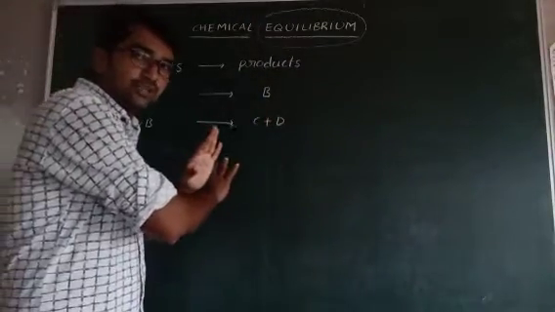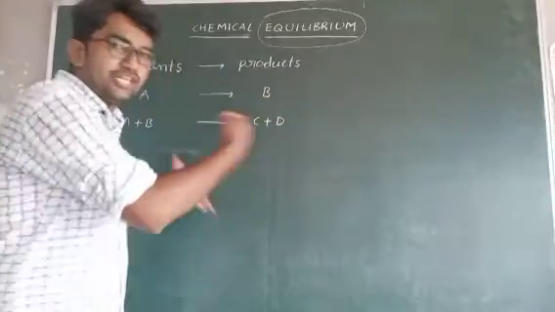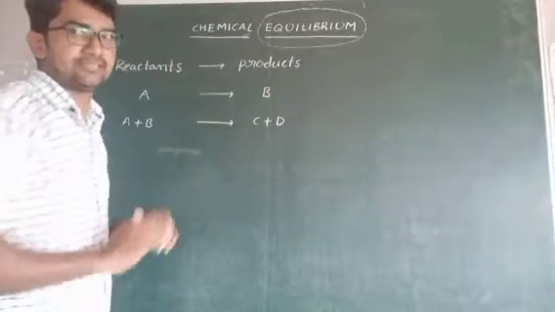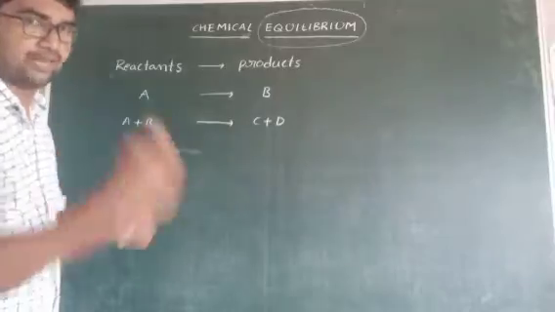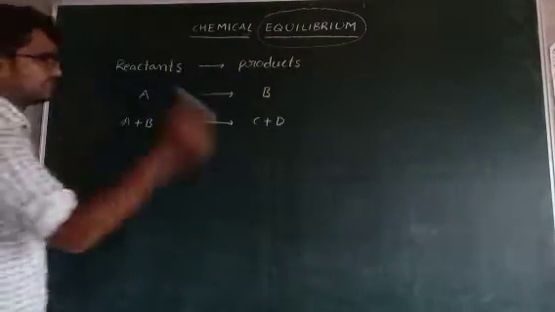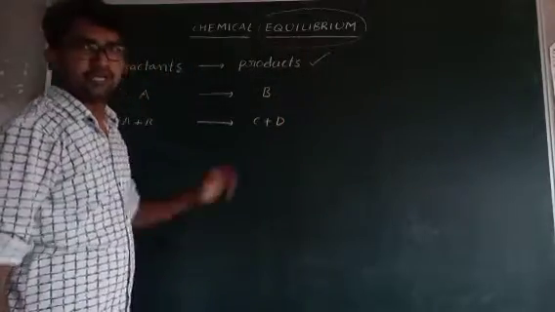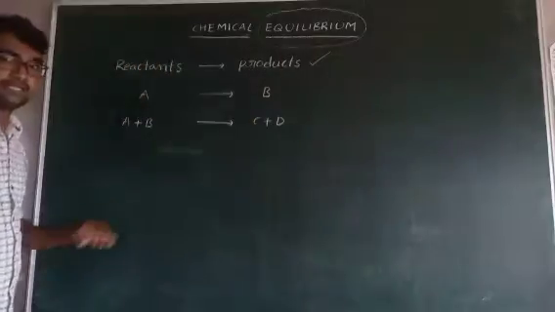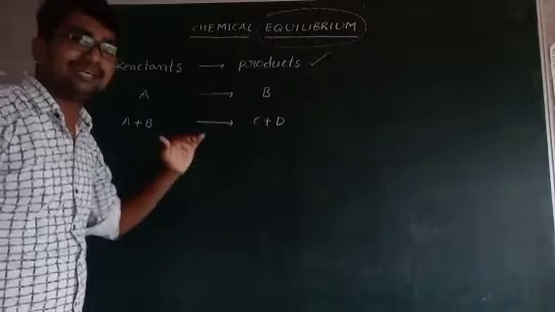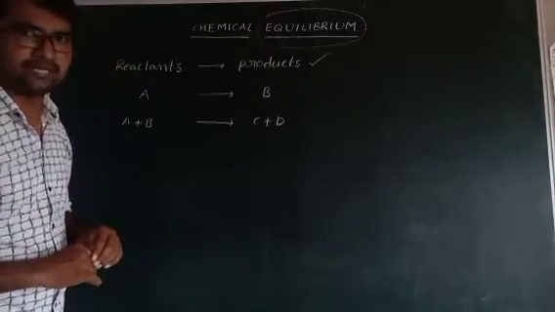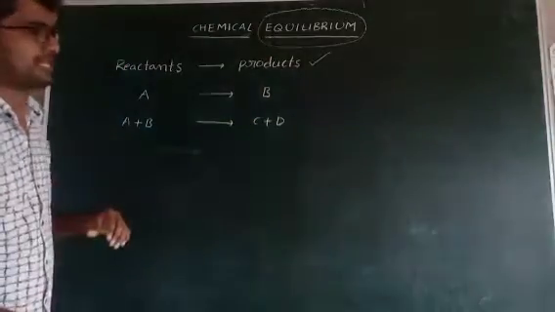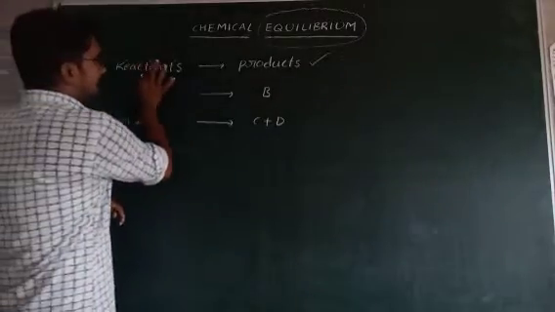In some reactions, the total reaction is completed. Completed means there is no continuation. At the end of the reaction we observe only products, and there are no reactants. Such reactions are called irreversible reactions. Irreversible reactions mean reactants give products.